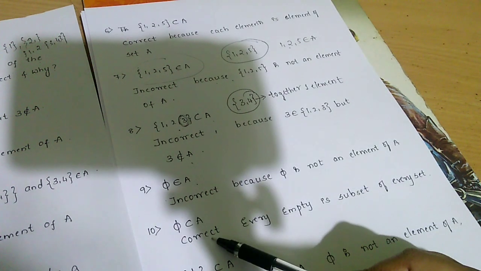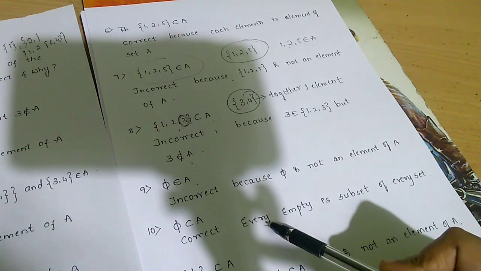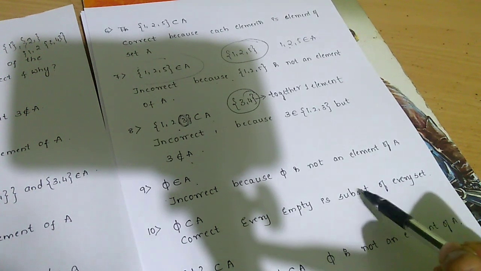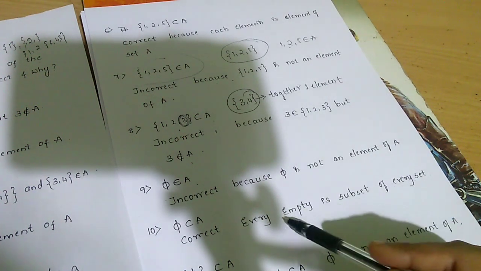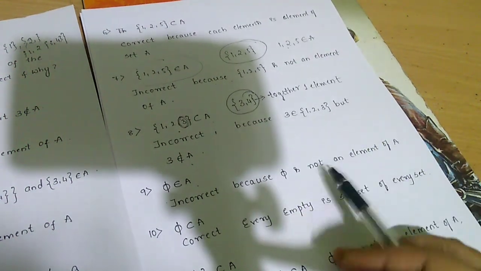What about the 10th one? 10th one, null set is a subset of A. It is correct because I have given you one statement: every empty set is a subset of every set. That is, empty set is a subset of every set. Therefore, it is a subset.